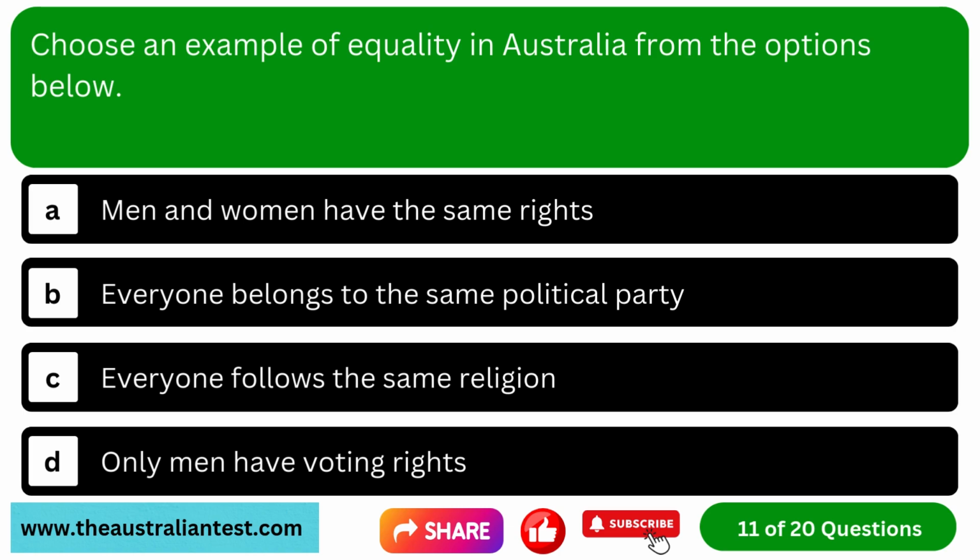Question 11. Choose an example of equality in Australia from the options below. Option A, men and women have the same rights. Option B, everyone belongs to the same political party. Option C, everyone follows the same religion. Option D, only men have voting rights.